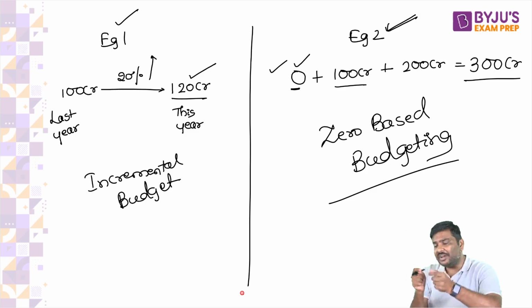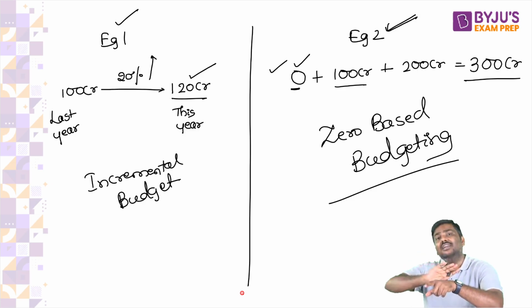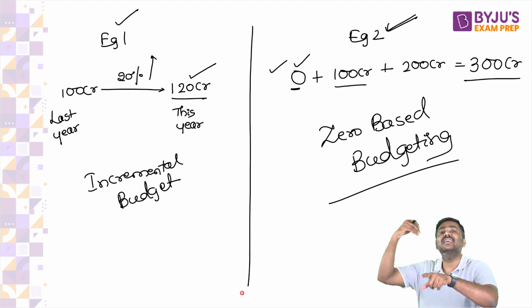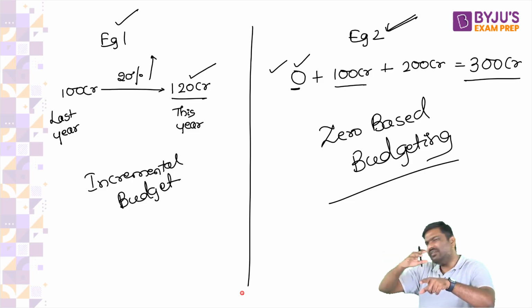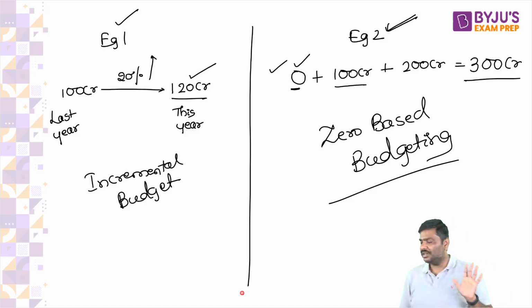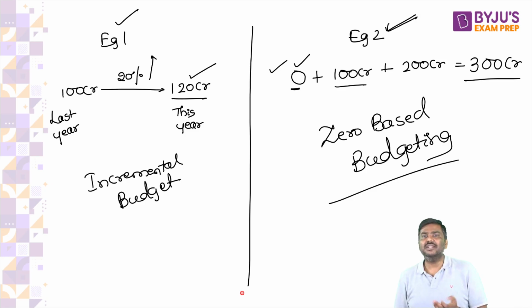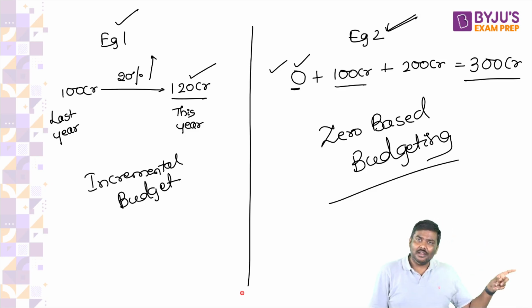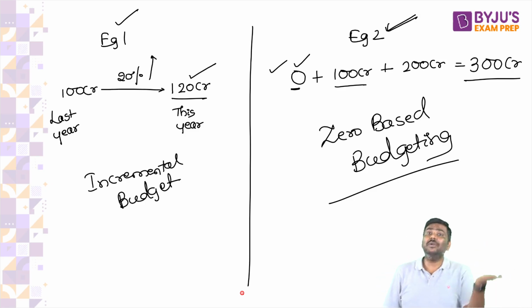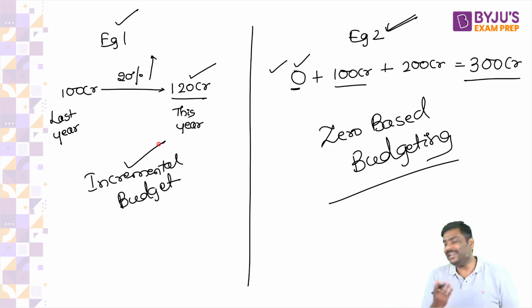And what is the important point in zero-based budgeting? The allocations which are done this year, there is no base for this taken. What was the allocation done in the past is ignored. Whatever funds were allocated last year, it is of no importance to us under zero-based budgeting. It is independent. Whereas in incremental budgeting, what was done last year, what was done previously, will be taken as a base. And we are going to change the base to arrive at the incremental budget. So this is incremental budgeting.